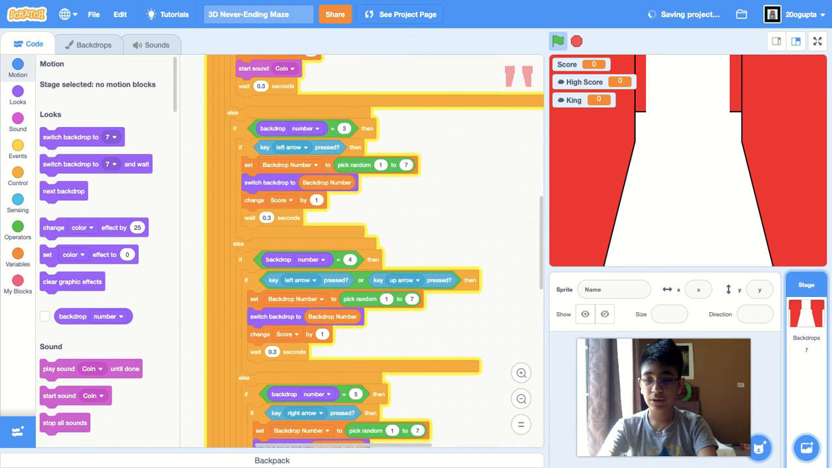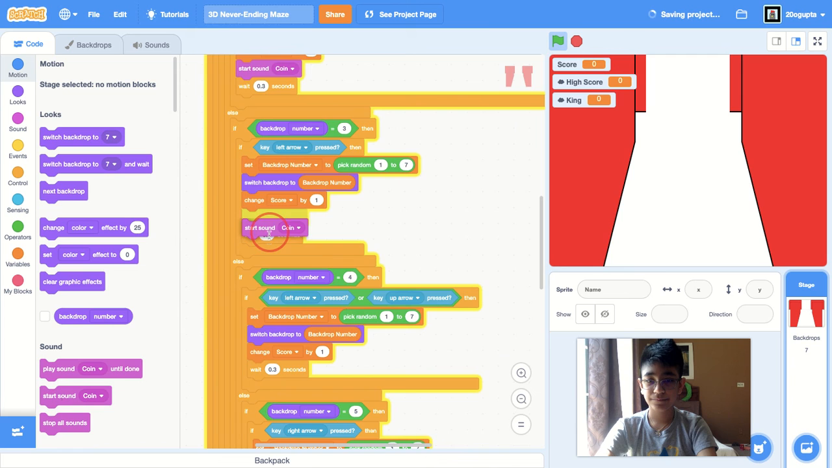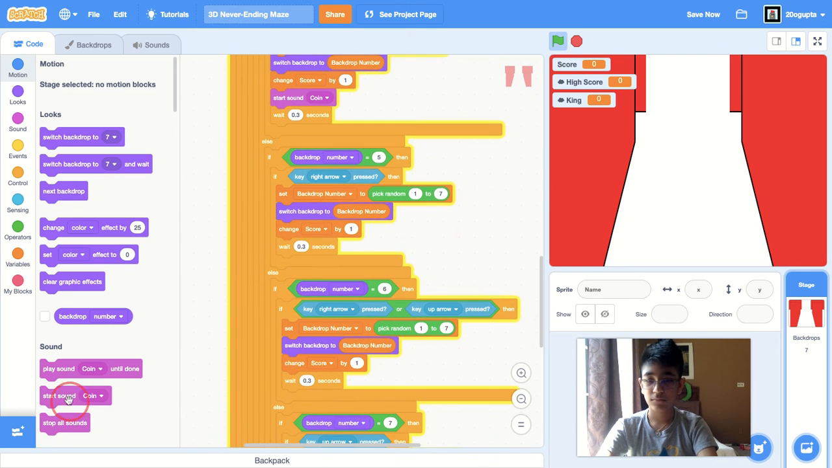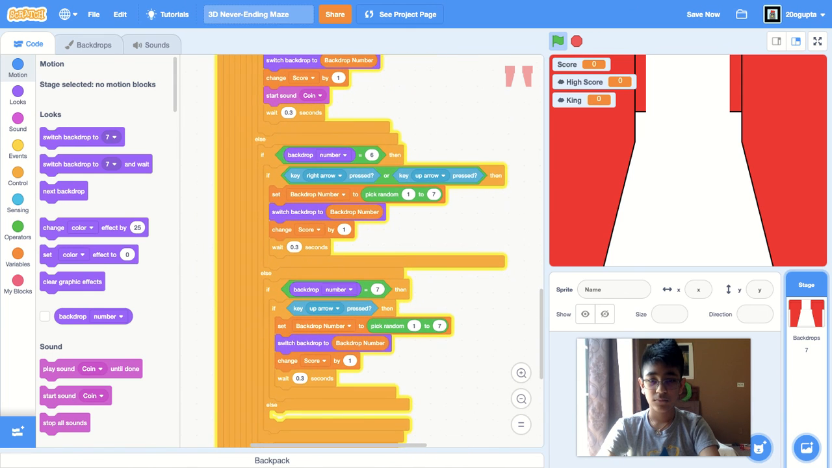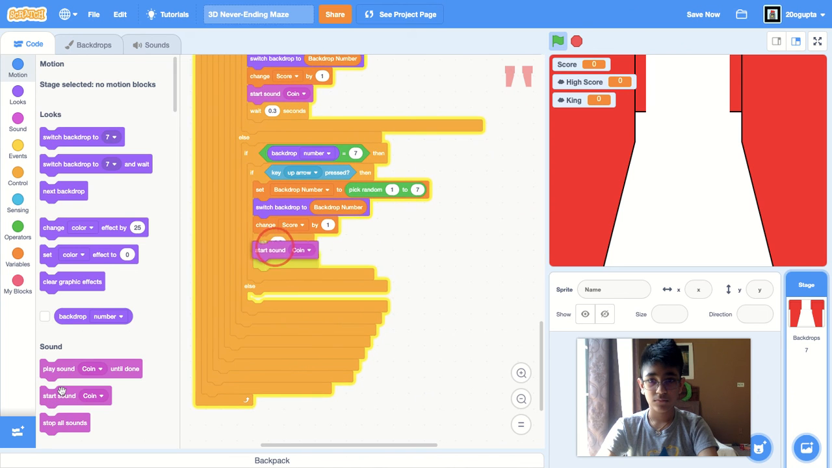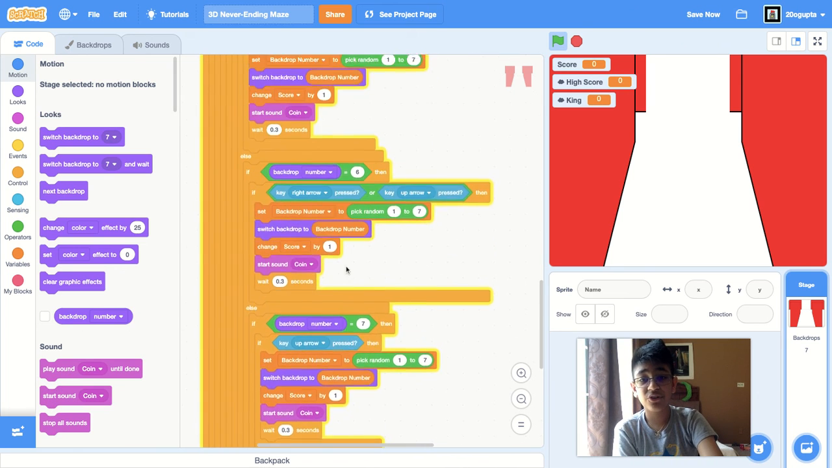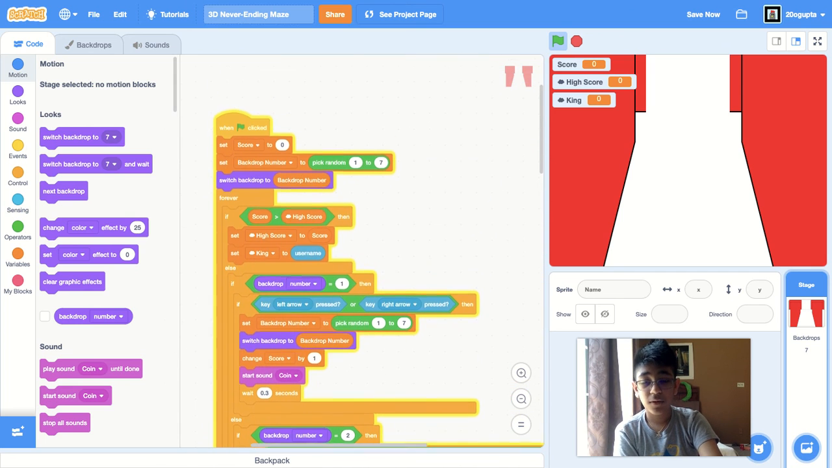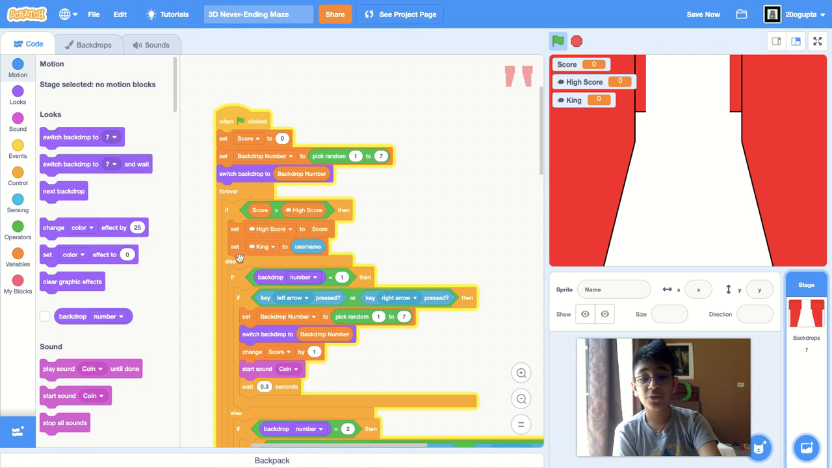Now I'm going to keep putting start sound coin for all of them. There we go. Now I'm going to check it over again just to make sure I have all of them. Yep, they're all in. I can also put a sound here, but I don't really want to. You can if you want to. And that is all I'm going to do for today. That's all for part 3. Bye. Have a good day.